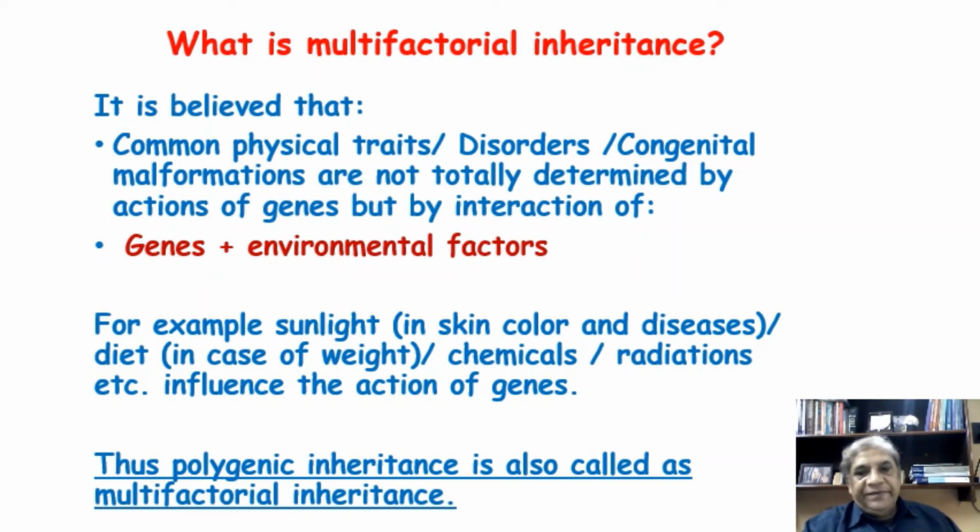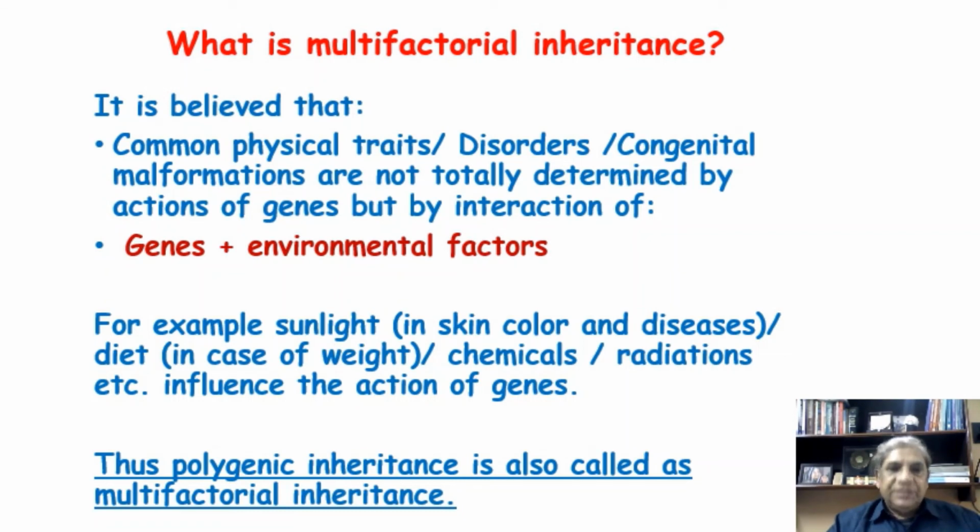And people who are living close to the equator, that means African people, because the equator is passing through Africa where sunlight is falling straight, while at poles the sunlight is oblique, so the effect of sunlight is more near the equator. So the people living on either side of the equator are black, and people living near the poles are white. So this is an effect of environment on the skin color. That's why the color of the skin is a multifactorial inheritance.